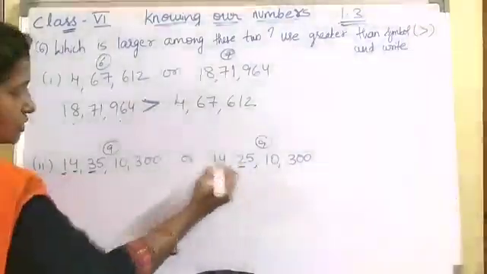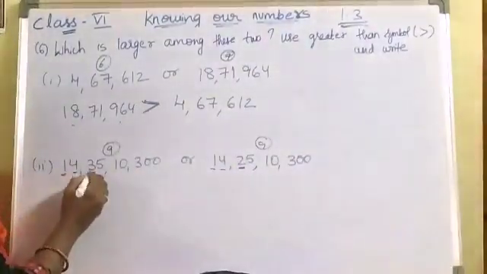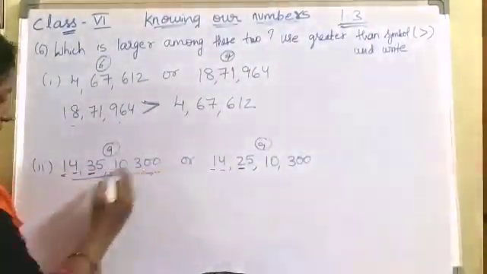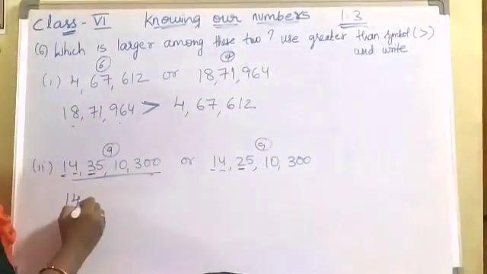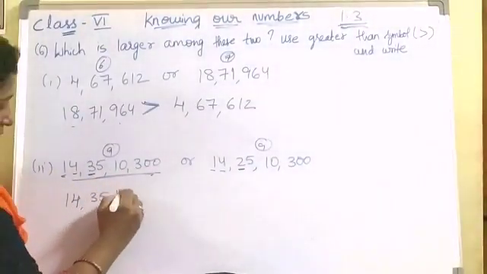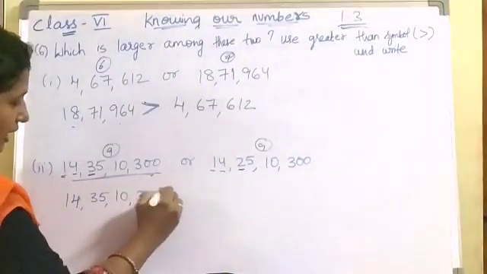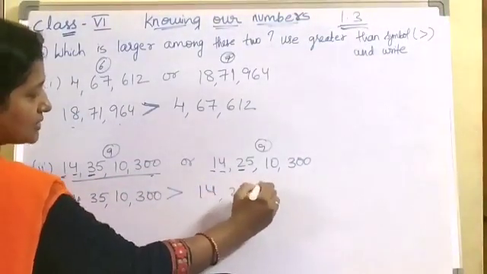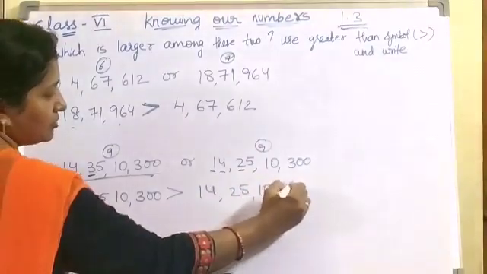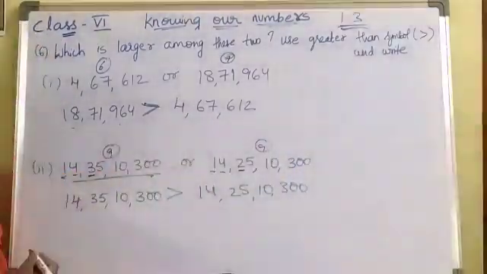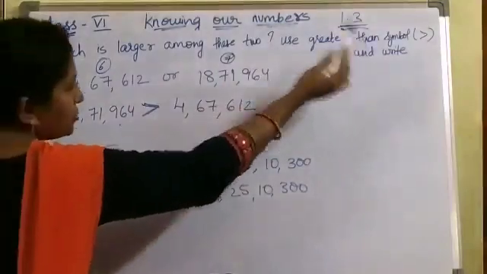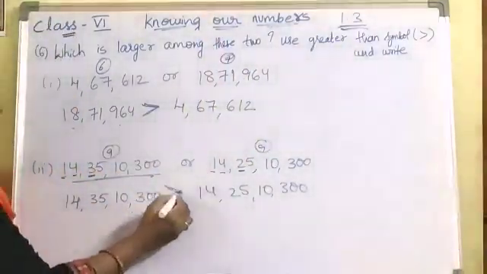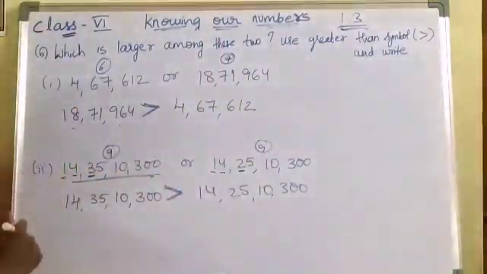And coming to here 2. So which is greater? 3 is greater. So this number is greater, right? So 14 crores 35 lakhs 10,300 is greater than 14 crores 25 lakhs 10,300. Is it clear? When you are using greater than symbol, always write greater number on the left side.